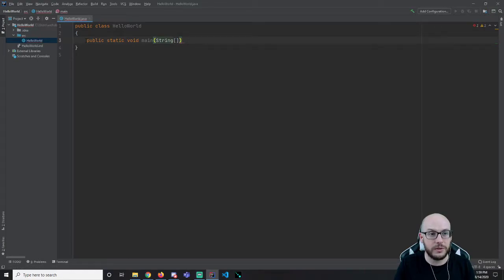Not quite done, but so far we have public, static, void, main, open parenthesis, String with a capital S, open bracket, close bracket, and inside of the parentheses, I'm going to type out args, ARGS. That is short for arguments.